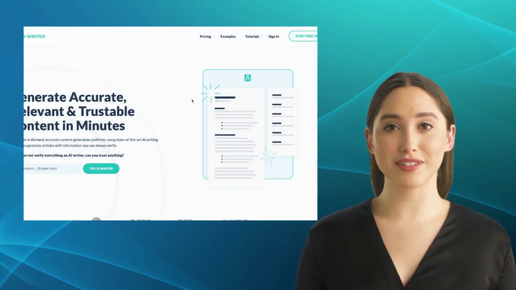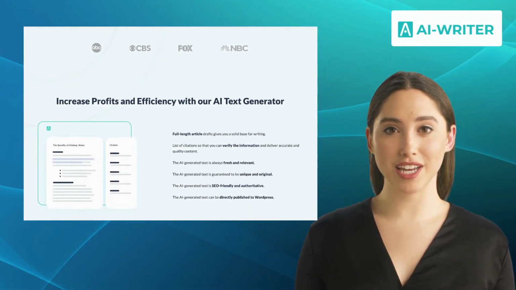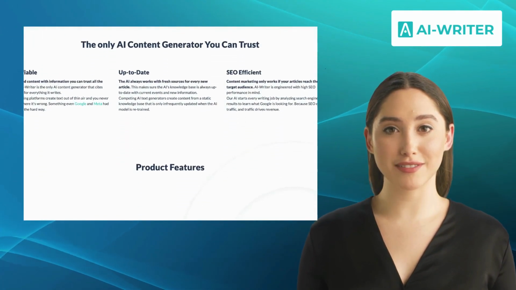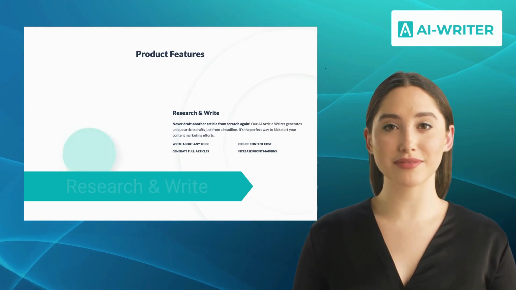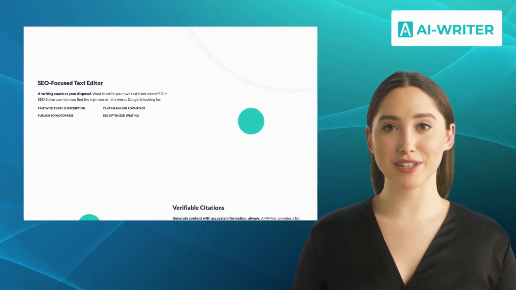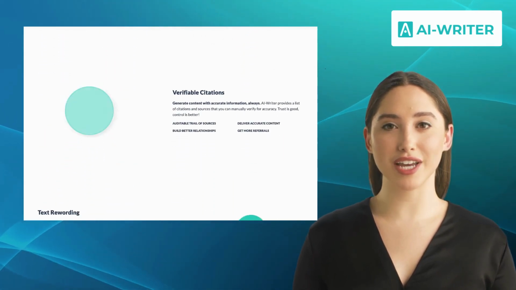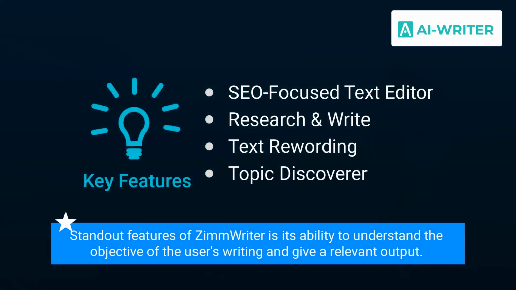Our fourth alternative is AI Rytr. AI Rytr is an AI-powered writing tool that helps you create well-structured and coherent content. It offers various features like SEO-focused text editor, research and write, text rewording, and topic discover. It can generate articles that are tailored to the specific needs of your target audience, complete with the latest industry trends, analysis, and insights. One of the standout features of AI Rytr is its ability to generate content that is full of detail and factual information.